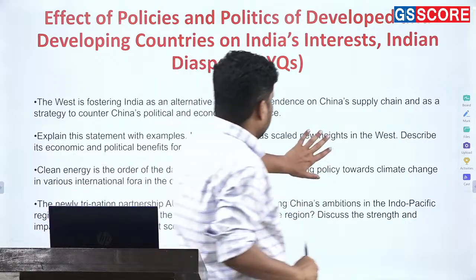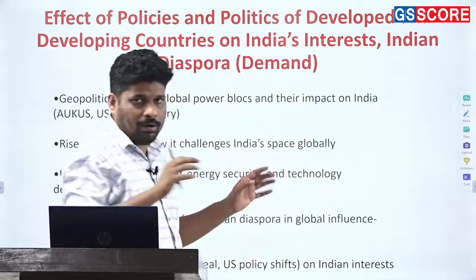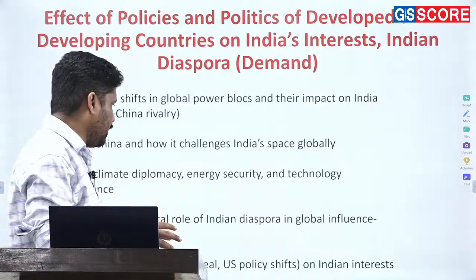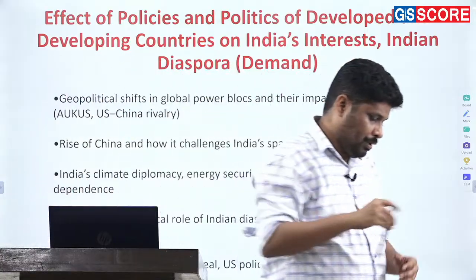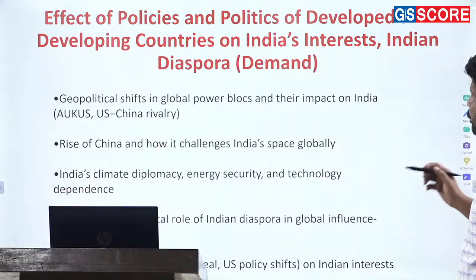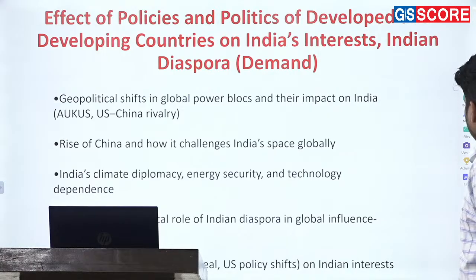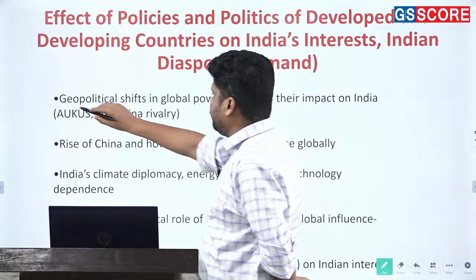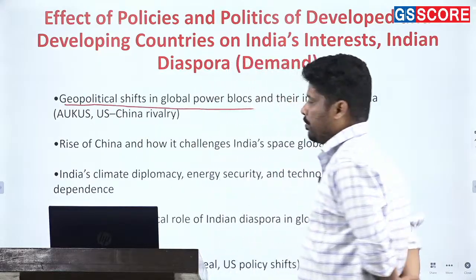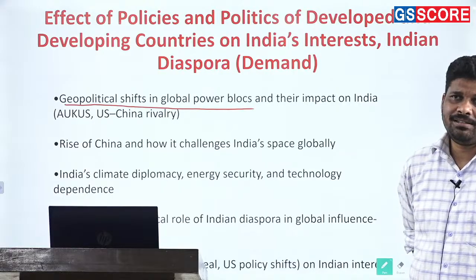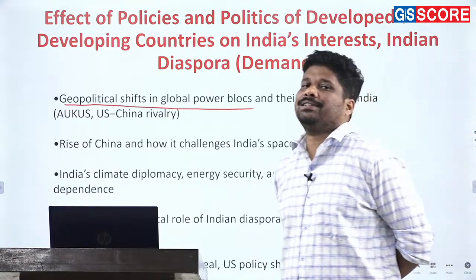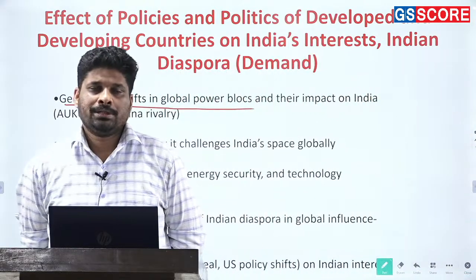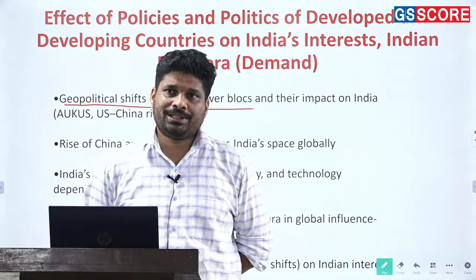Moving towards knowing overall what is needed to be known or written by you. The first thing you have to understand when you read about the effects of policies and politics of other countries is the geopolitical shift in global power blocks, or change in understanding and perception of geopolitics and geoeconomics.